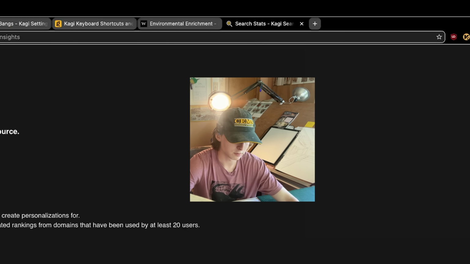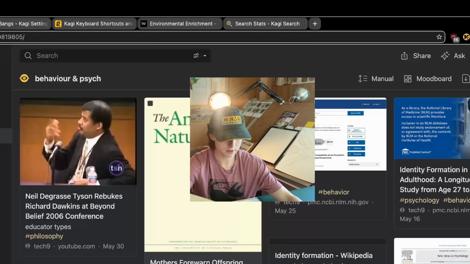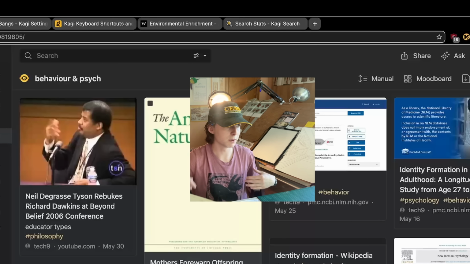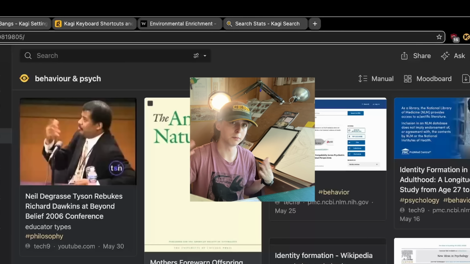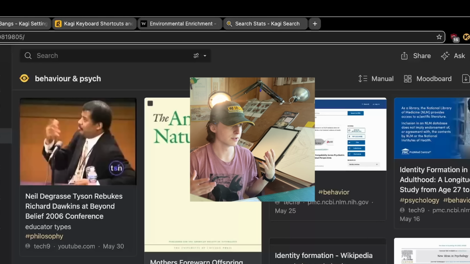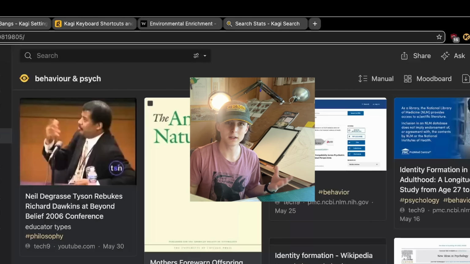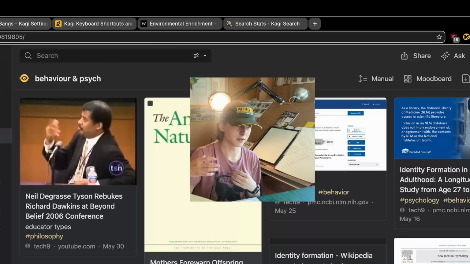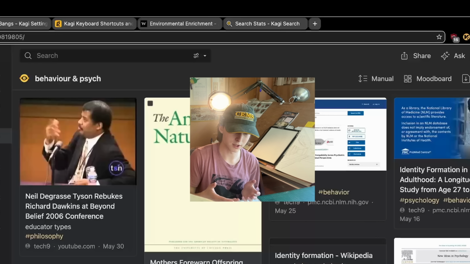So Raindrop, for my team and I, is our bookmark manager. This is also paidware, but if you know a FOSS alternative, by all means, let us know. The only problem with FOSS stuff is these days a lot of it's vibe coded and the developer isn't really incentivized to work if they're not paid. And so oftentimes they have a full-time job and this is kind of their part-time gig.